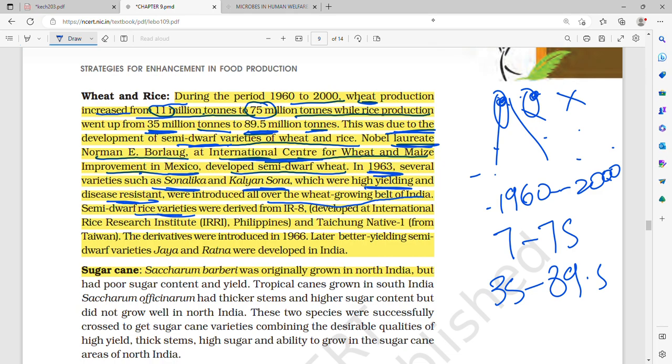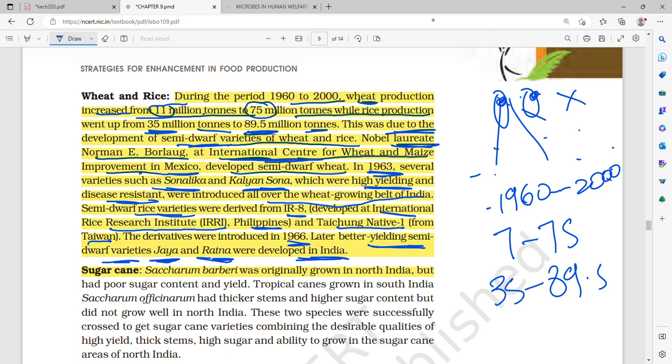Semi-dwarf rice varieties were developed from IR8, from the International Rice Research Institute in the Philippines, and Taichung Native 1 in Taiwan. These were the semi-dwarf varieties, and they were introduced in 1966. But better yielding semi-dwarf varieties, Jaya and Ratna, which were developed in India, were then made and circulated.